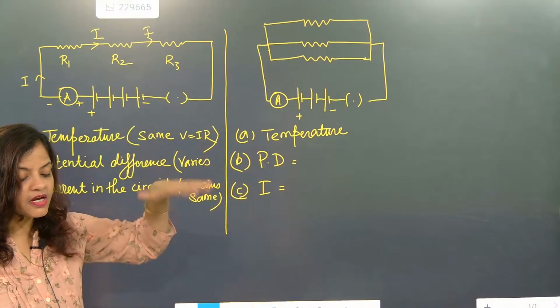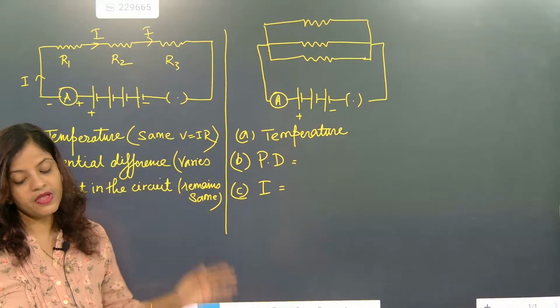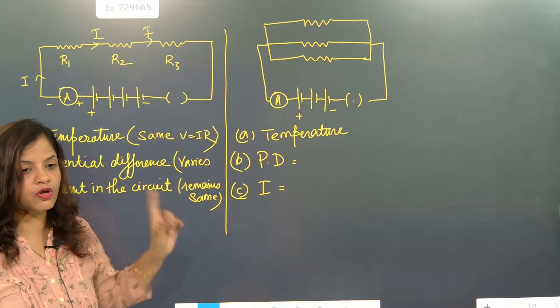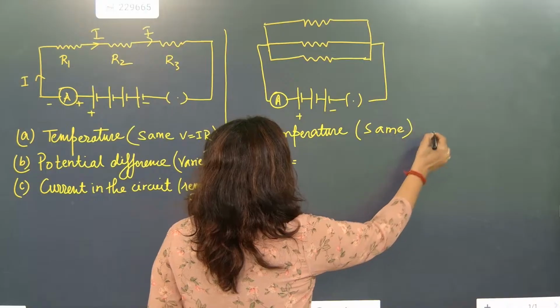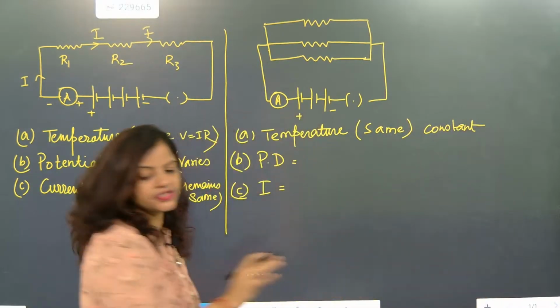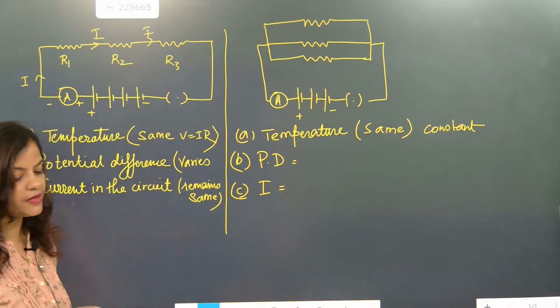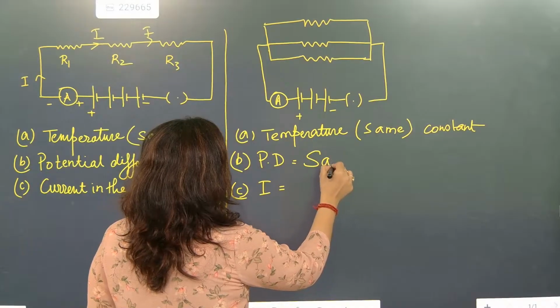What is the temperature here? Come on, say fast. The temperature varies or same? In both situations, it should follow Ohm's law. So the temperature remains same. We are taking temperature as constant. The temperature will not change at all. Absolutely. The temperature remains constant. Potential difference remains same here.